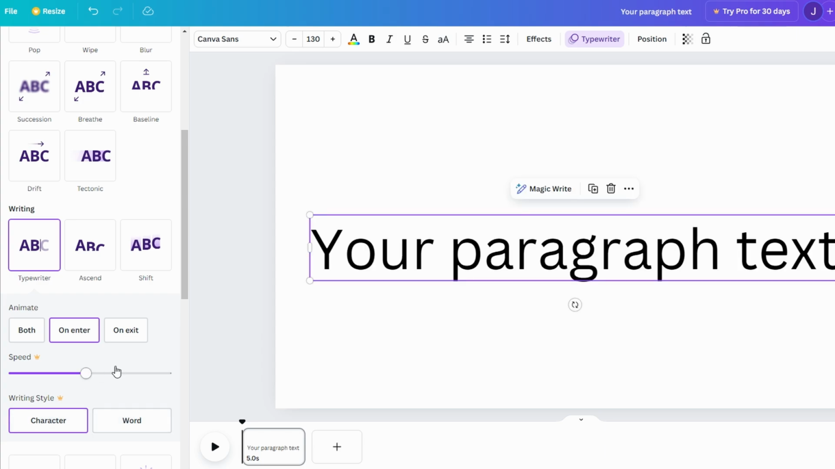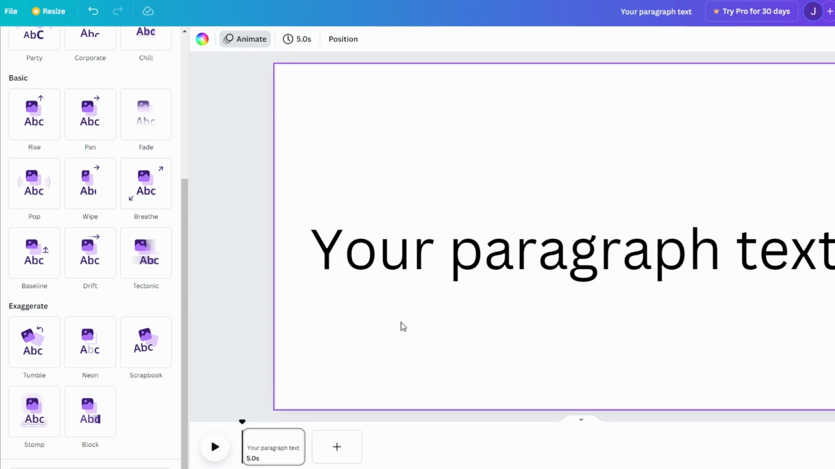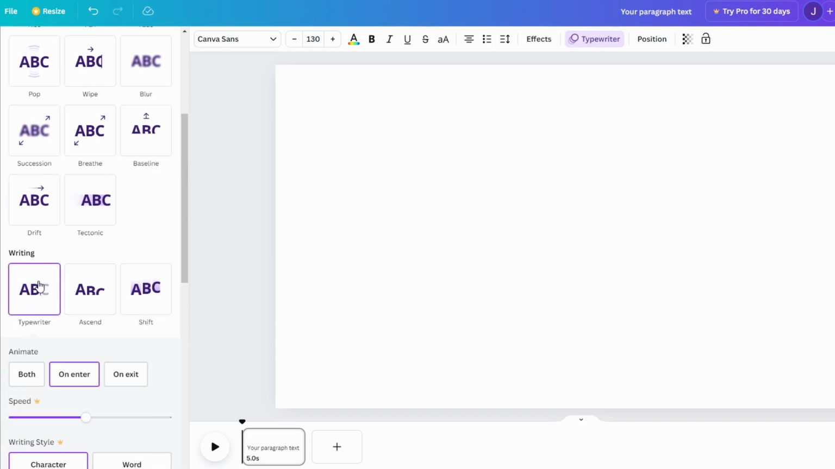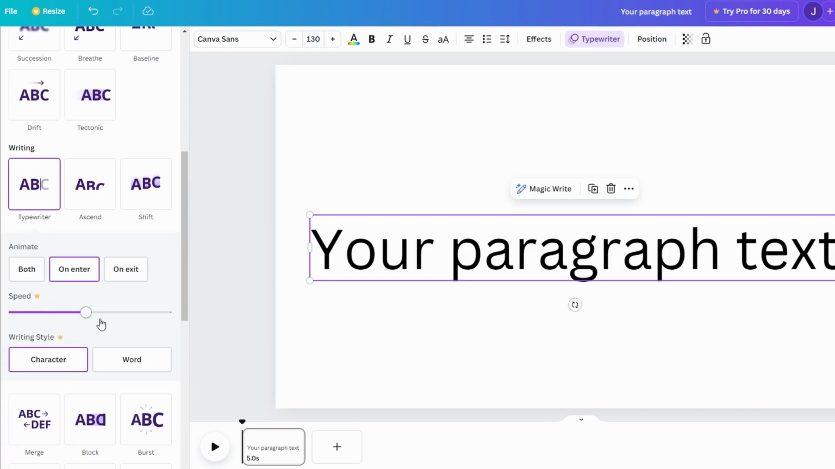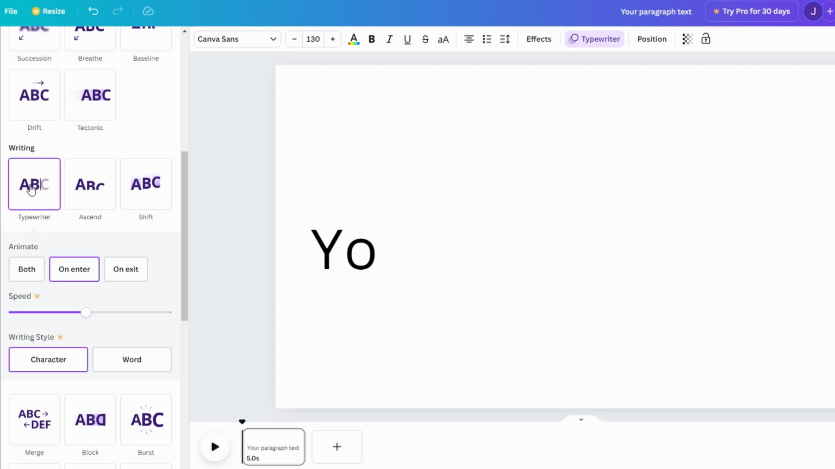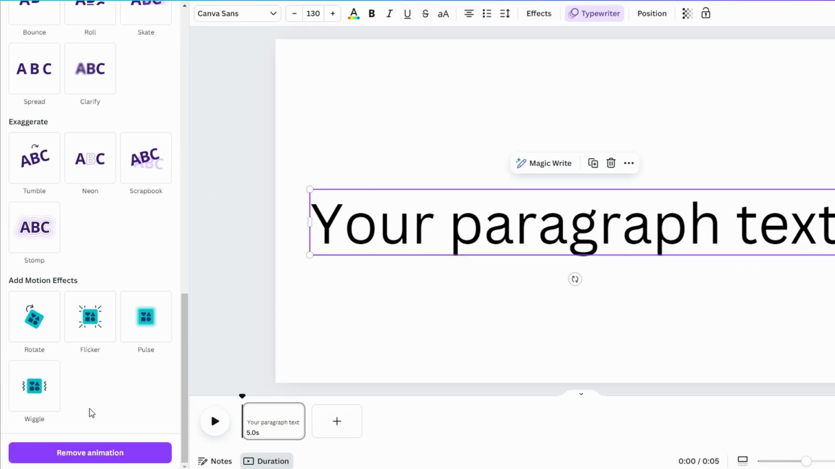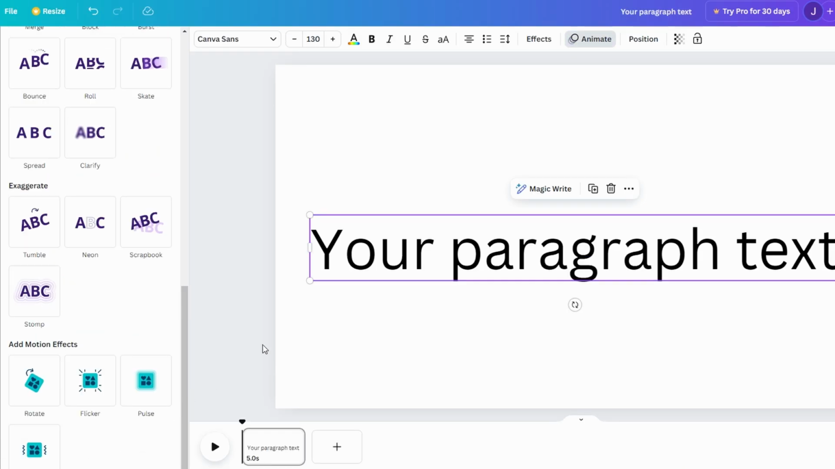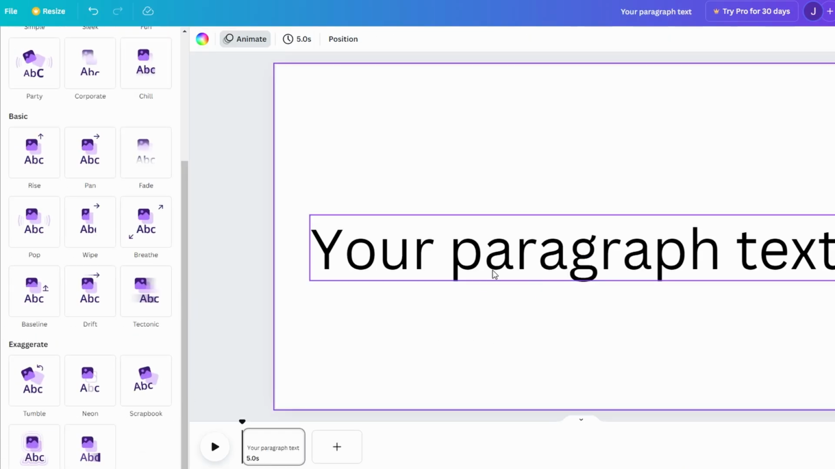If you want to adjust the animation, go back to the Animate menu, select Typewriter, and tweak the settings as needed. If you decide you don't want the animation anymore, select your text, go back to the Animate menu, and click Remove Animation. Once you're happy with how it looks, save your design by clicking Download or using other options to share or publish your work.